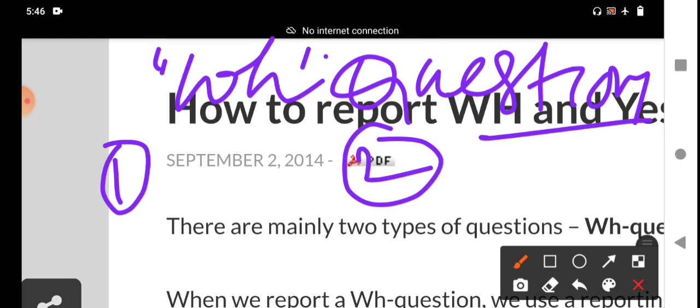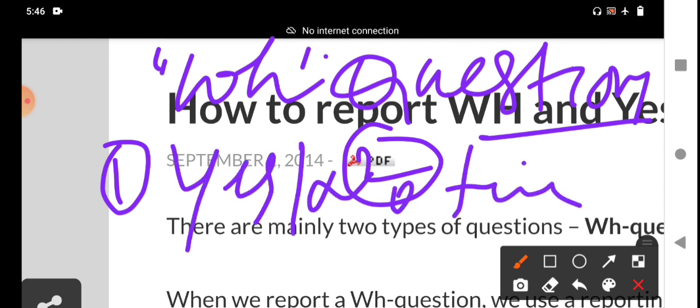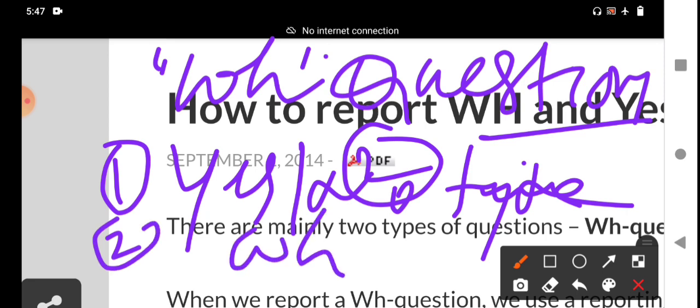One is yes or no type questions. These are also called inverted questions. This is one of the interrogative sentences. And the second one is WH questions. These are called direct questions. Inverted questions and direct questions: yes or no type questions, and WH questions.